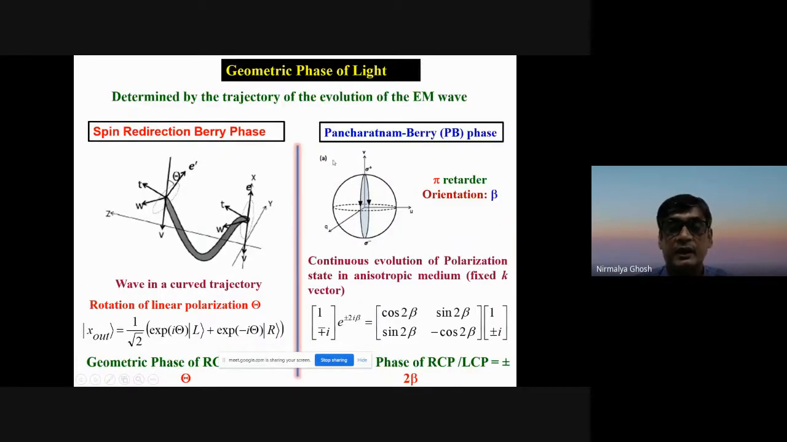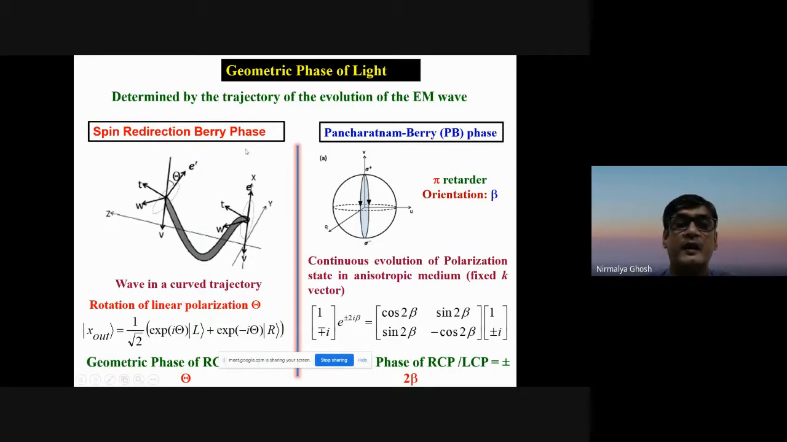So the geometrical phase is intimately related to the spin-orbit interaction. Of course we know that the geometrical phase is determined by the trajectory of the evolution of the electromagnetic wave. It is not related to the path length or a material property like in the dynamical phase. So these are the two variants of the geometrical phase that we will be talking about.